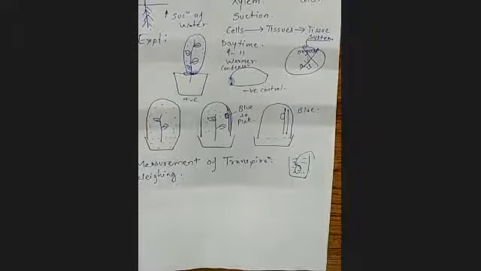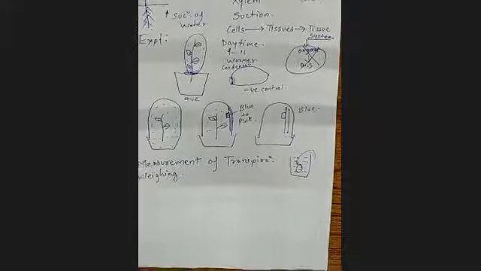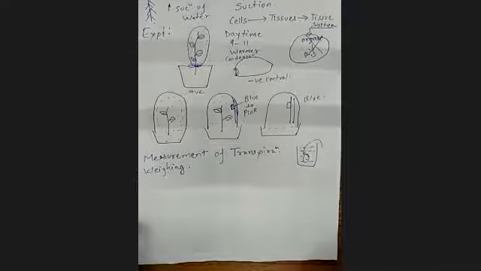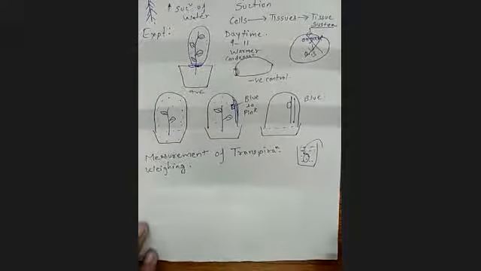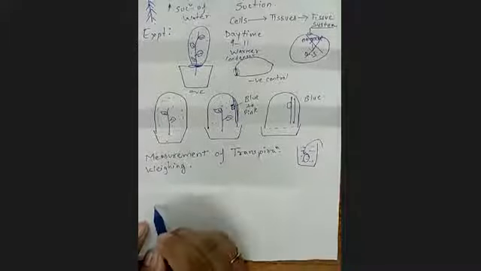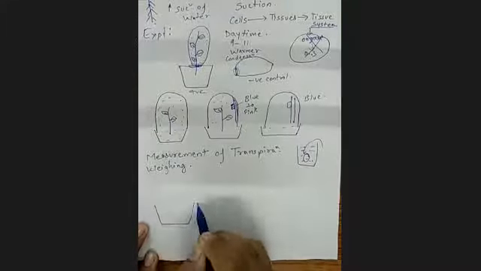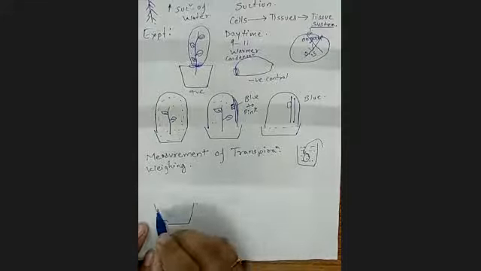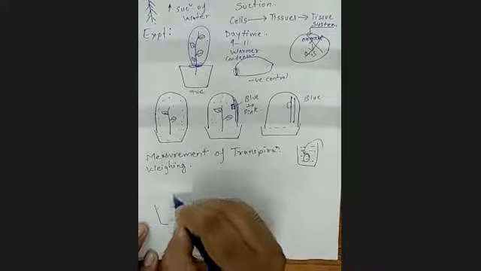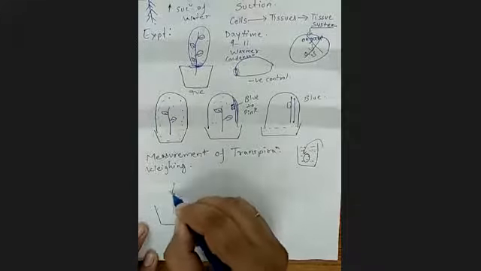The same thing which we are doing over here is the weighing method, and the first weighing method can be done like this: you take a pot, and you plant a small twig in it.